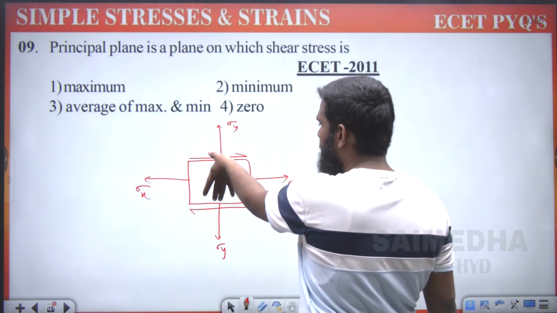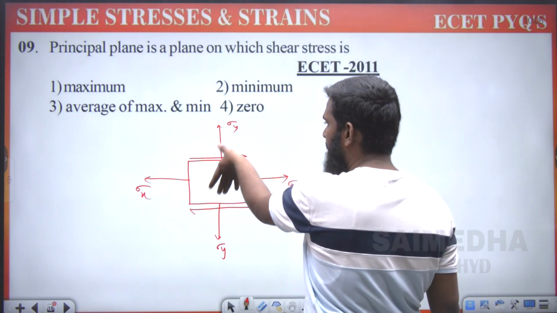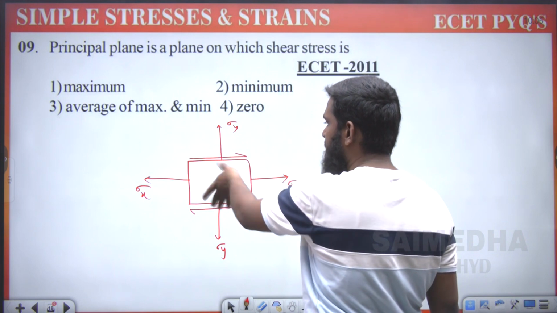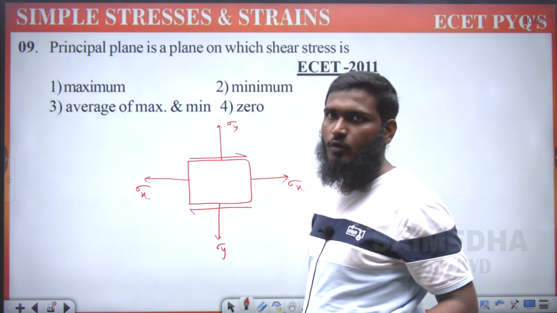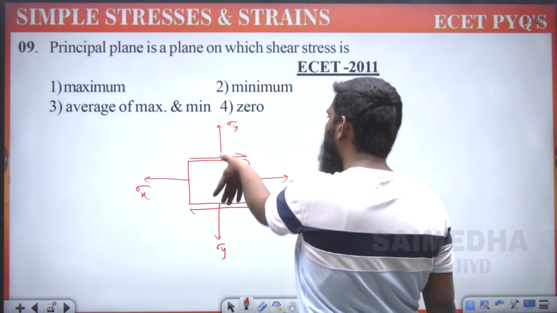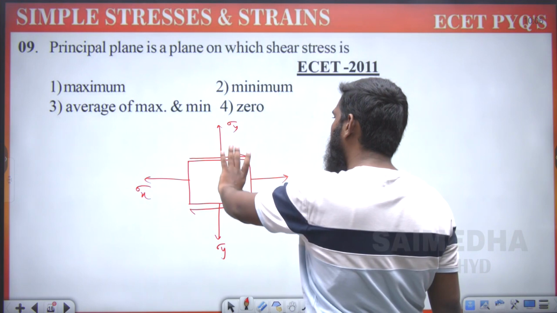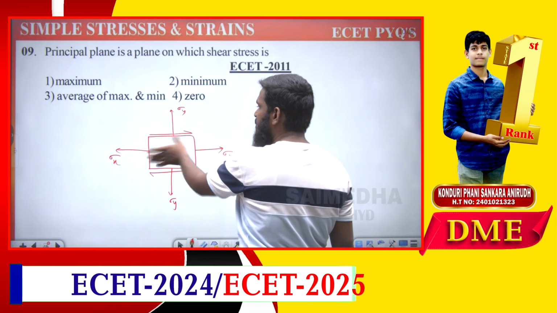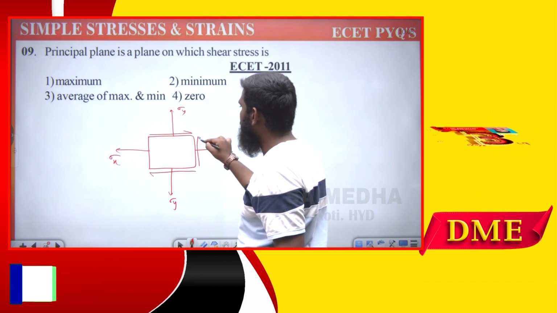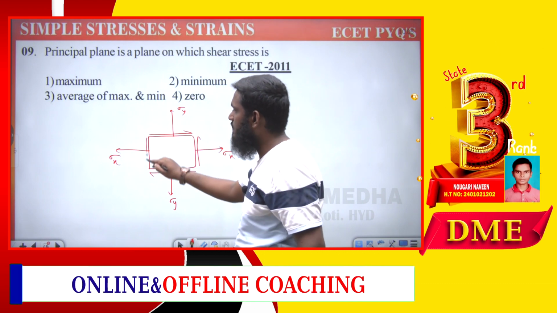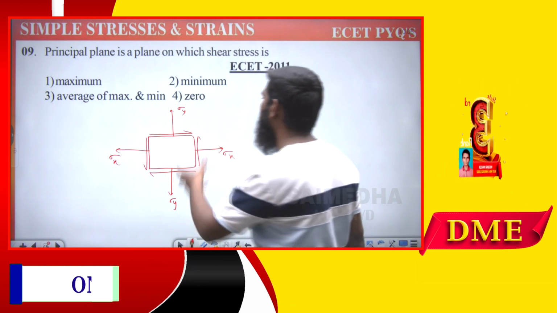Now if you are seeing this one, this is trying to rotate. If you are applying the shear, it is trying to rotate like this in the clockwise direction. Now if you want to make it stable, then what we have to do: if it is trying to rotate in clockwise, we have to apply complementary shears in the anti-clockwise. So if you are applying in anti-clockwise, this is upward we have taken and this is downward.